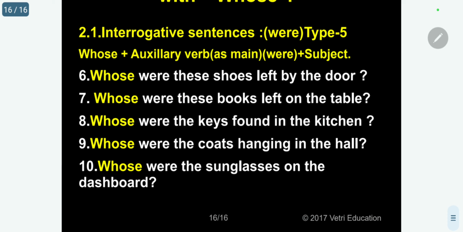So, in this class, I have discussed only the be verbs I have used with "whose". In the next class, I will discuss the do verb, the has verb, will, shall, would, should, etc. Thank you.